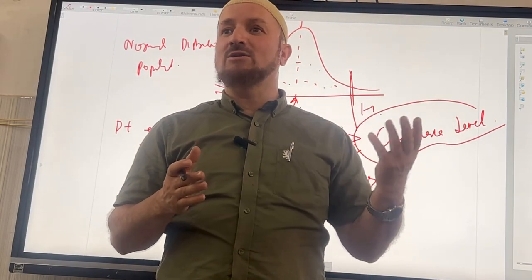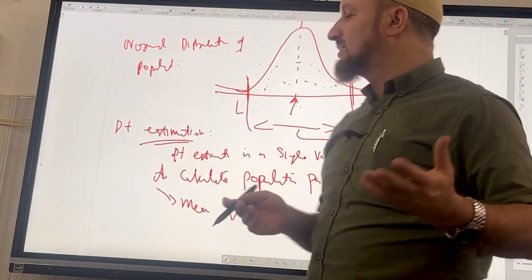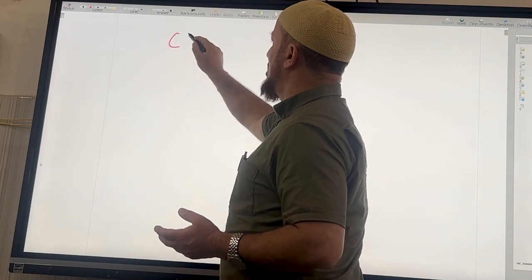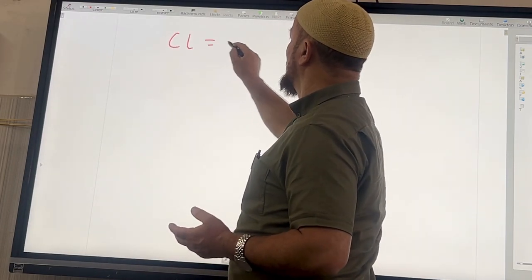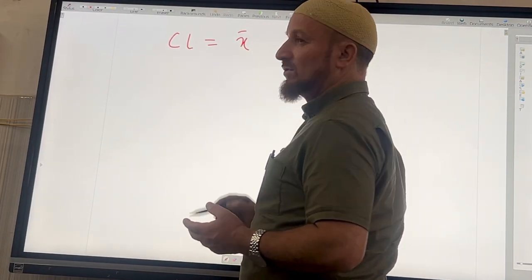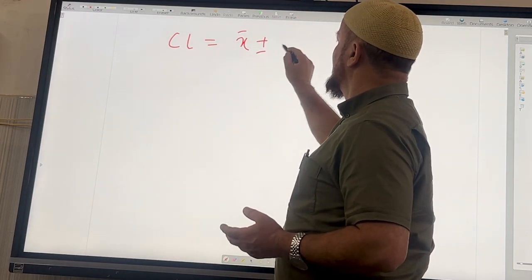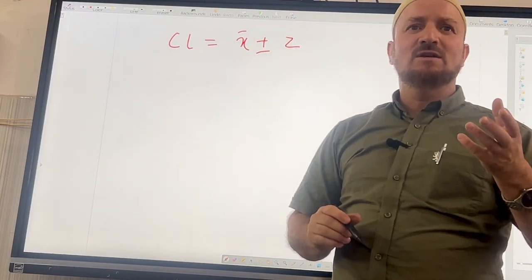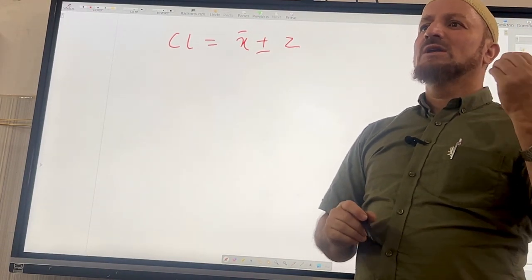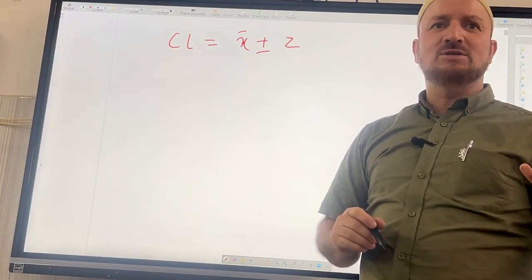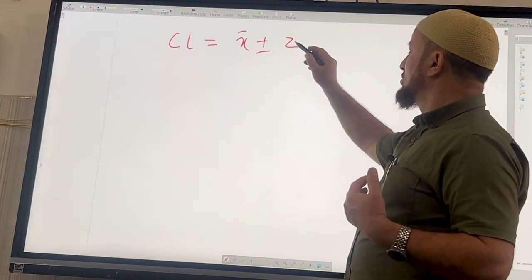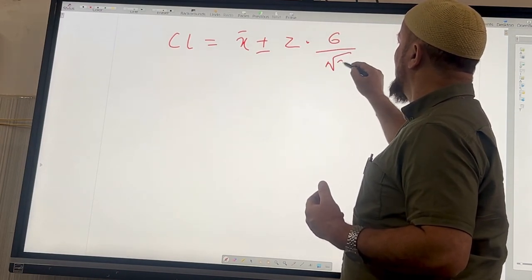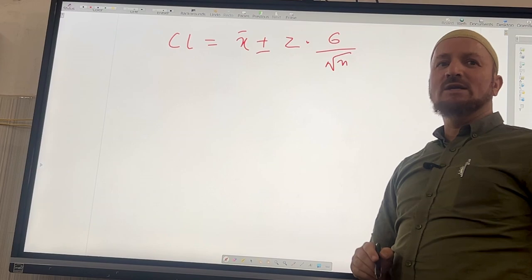Now the question comes, how do we calculate the confidence level? There is a formula. If we want to find the confidence level, it is equal to the mean, which we got, plus or minus a Z value. The Z value is the confidence value, like 95%, 96%, 90% and so on. So: Z value times standard deviation divided by the square root of n. Okay, this is the formula.